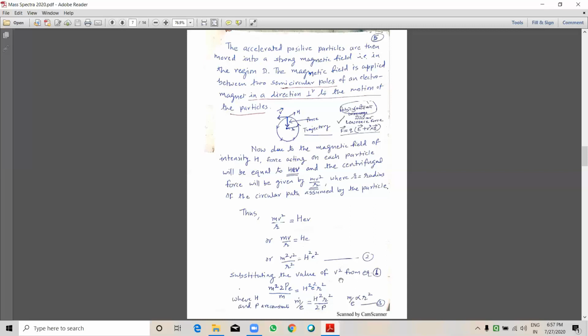Substituting the value of v squared from equation 1, and since H and P are constants, we get the equation: m upon e, or m upon z, is directly proportional to r squared, where r is the radius. So this is the equation for the mass spectrometer.